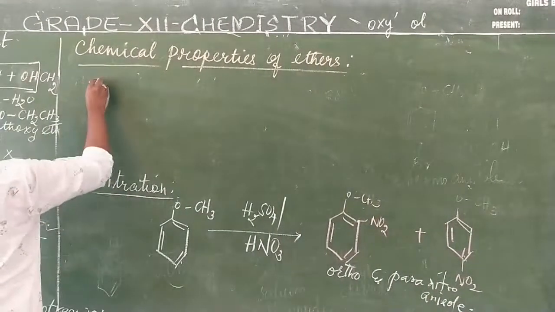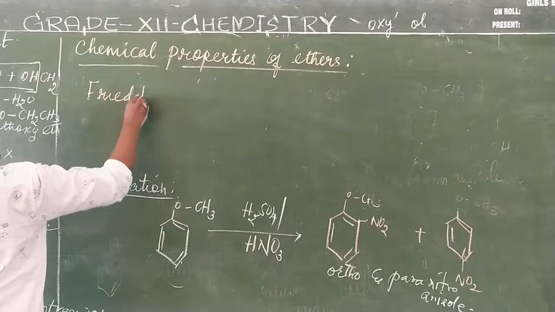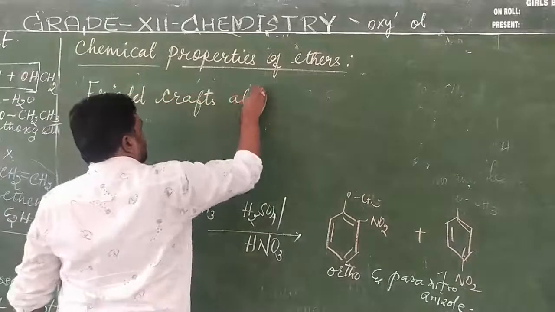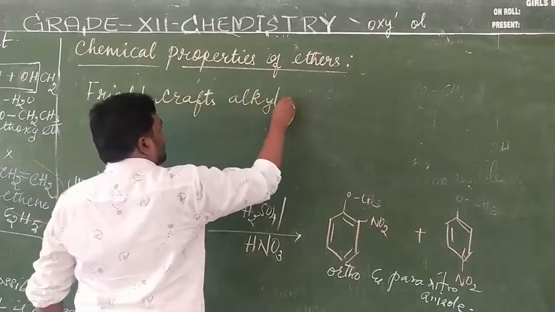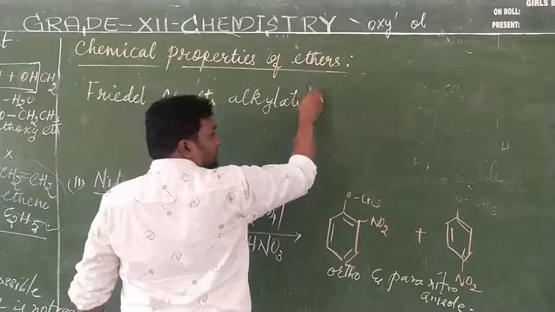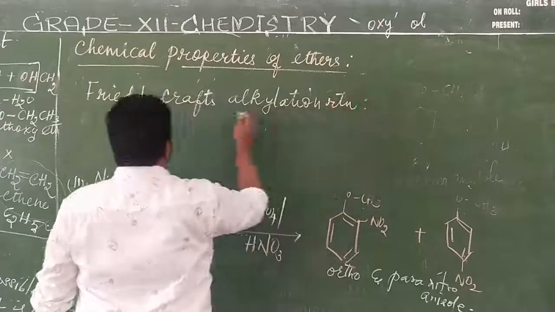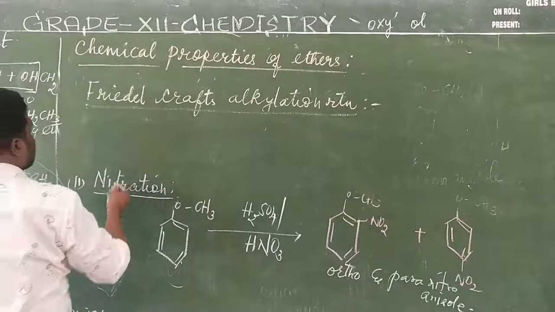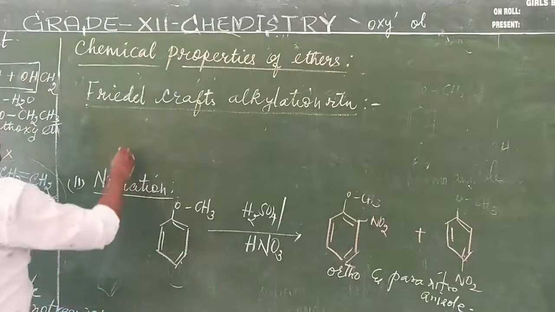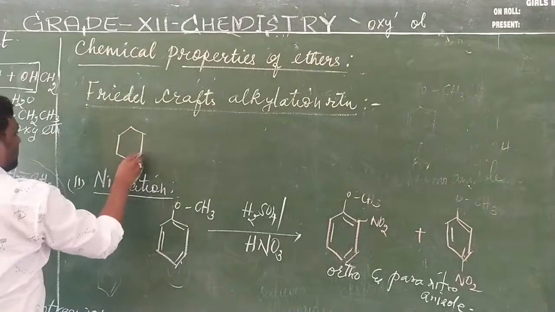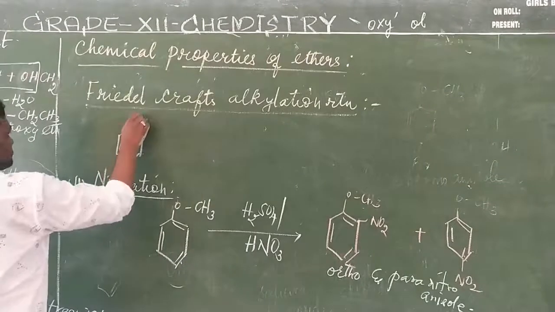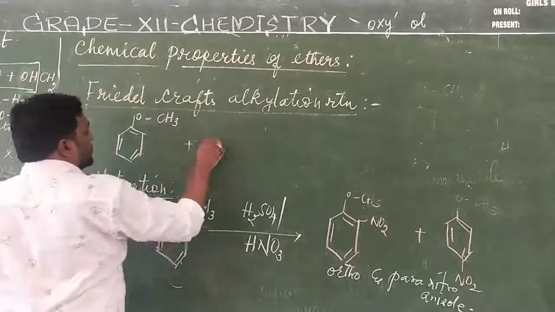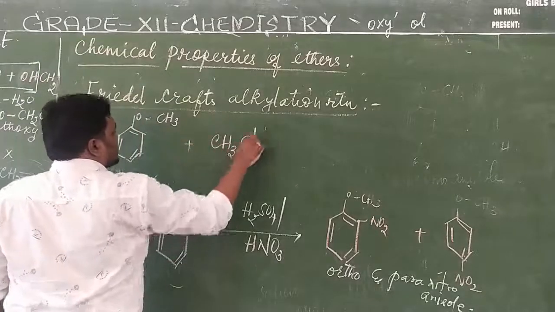Friedel-Crafts alkylation reaction. For the Friedel-Crafts alkylation reaction, what we have to do again? You take this anisole, O bond CH3, on treatment with CH3Cl.